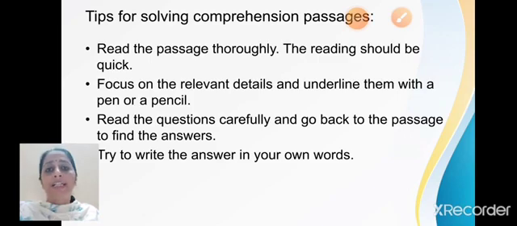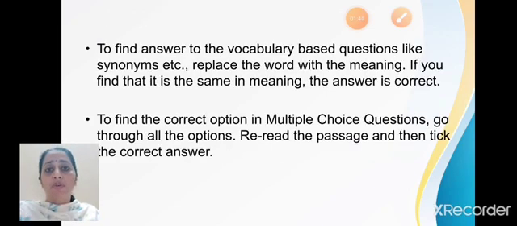And once you find the answers, make sure you write them in your own words. Then to find the answer to the vocabulary based questions like synonyms, antonyms, you have to replace the word with the meaning. If you find that the meaning is the same, the answer is correct.